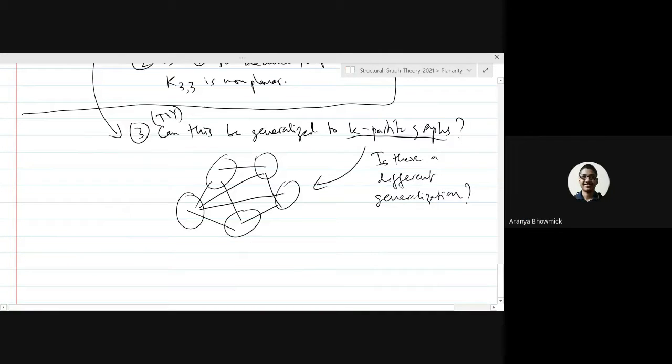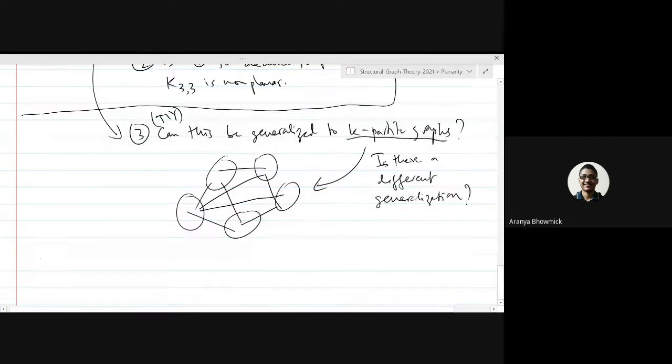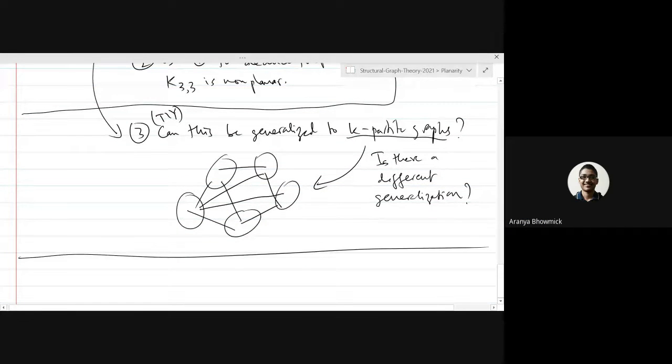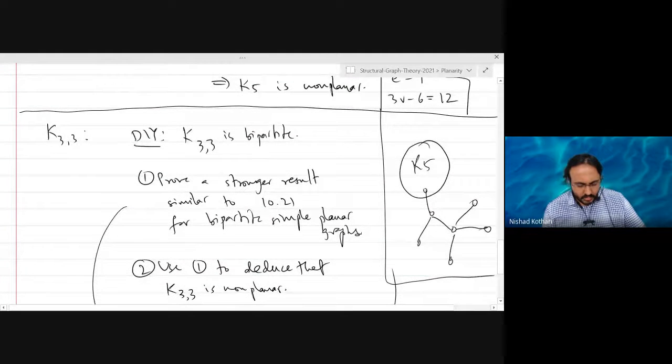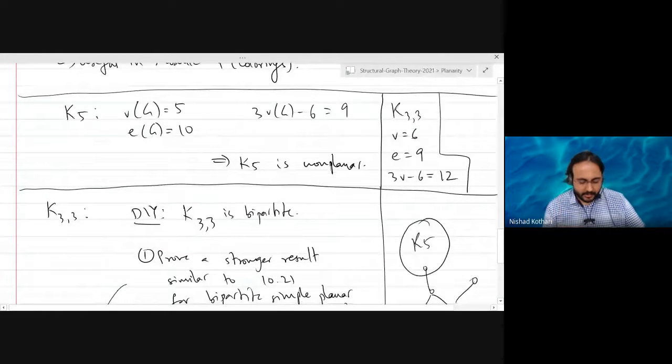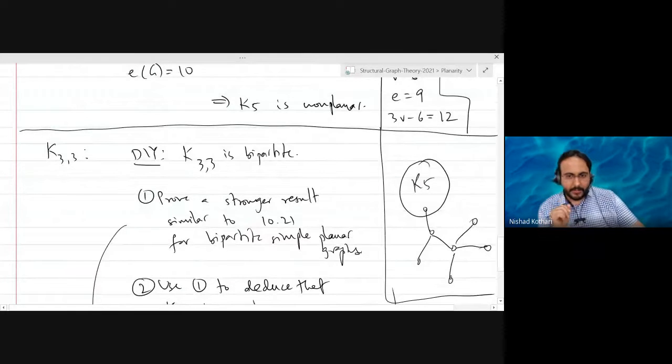Sir, I have just an argument for part 1. I do not know whether it's correct or not. So, because it's a do-it-yourself problem, I would rather have everybody think about it, and you can post your argument on Piazza. No, I am not saying my solution.